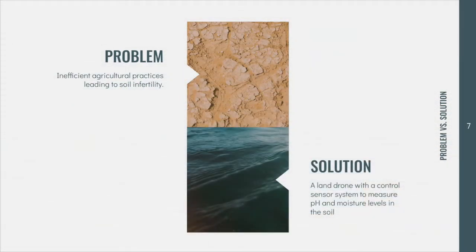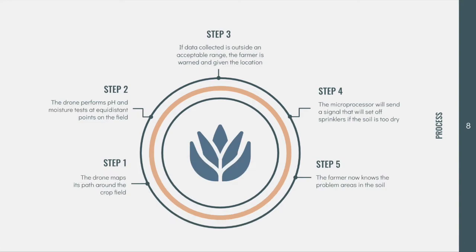To sum up, the problem we aim to address is inefficient agricultural practices leading to soil infertility, which can result in global food insecurity in an increasingly urban population. Our solution, which specifically tackles the issue of acidic and dry soil, is a land drone with a control sensory system that measures pH and moisture levels in the soil. The process of our solution follows this logical structure.